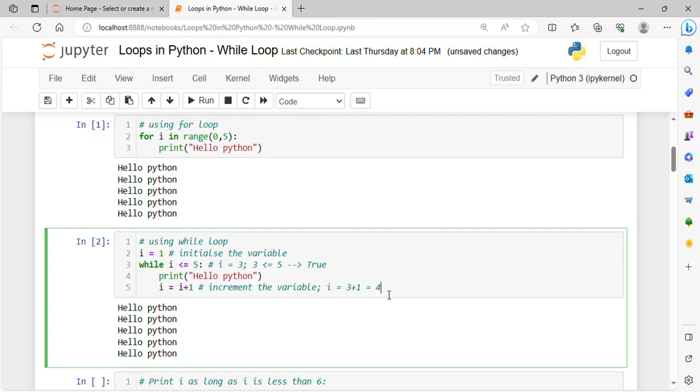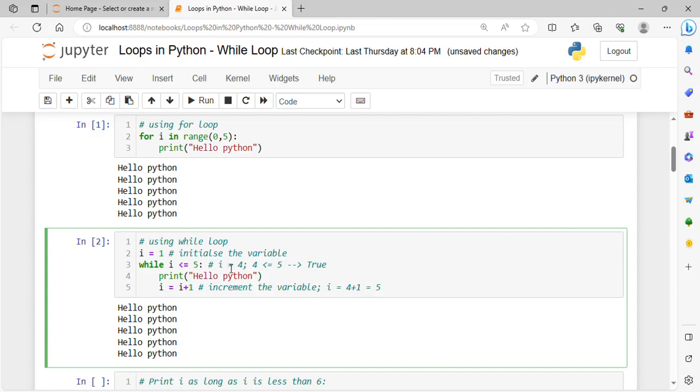Now for the next iteration, I equals to 4. So 4 is less than equals to 5 will be the condition, which is again true. Again it will print hello Python, and at last it will increment. That means I equals to 4 plus 1, which is nothing but 5.